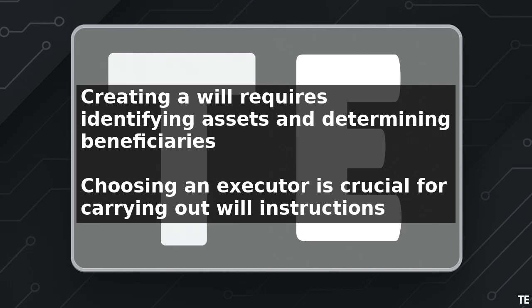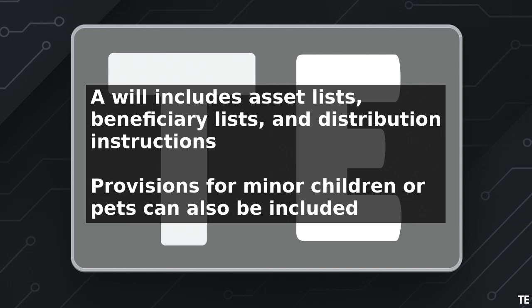It is essential to note that a will only covers assets that are in your name alone. If you have joint assets, such as a joint bank account or property held in joint tenancy, these assets will automatically pass to the surviving owner, regardless of what your will says.